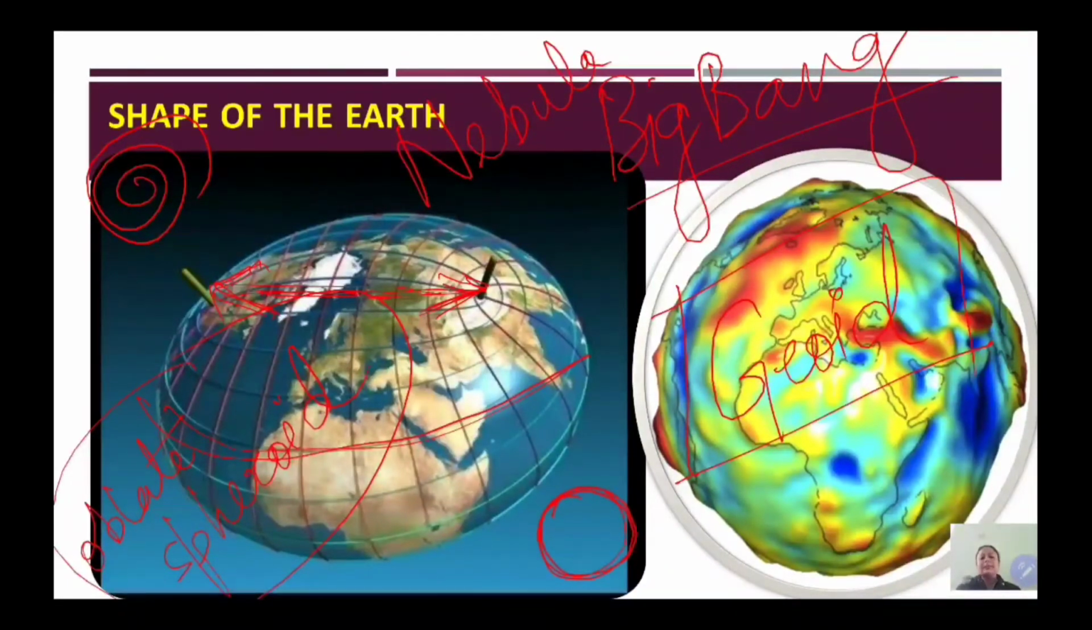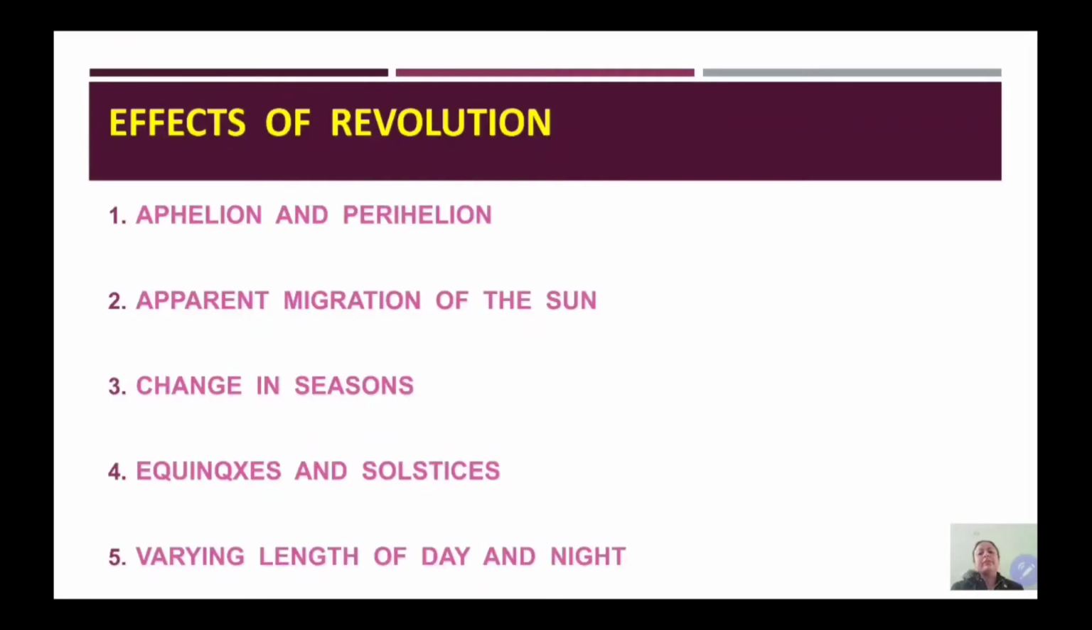So students, all this happened because the earth is rotating. The rotation of the earth has given it its shape, and the concentric layers have also formed because of the rotatory motion. Now students, we will learn about the effects of revolution.